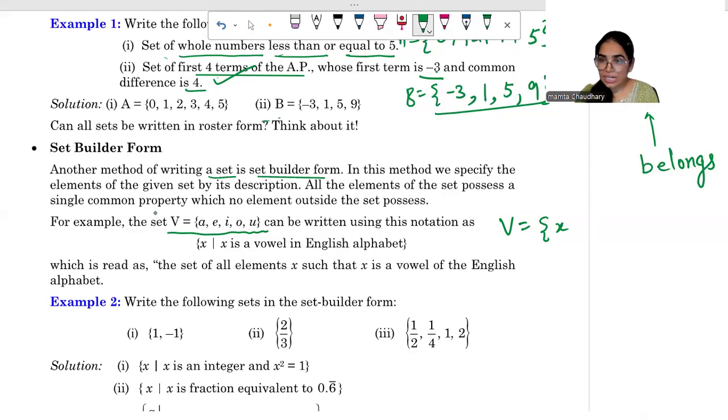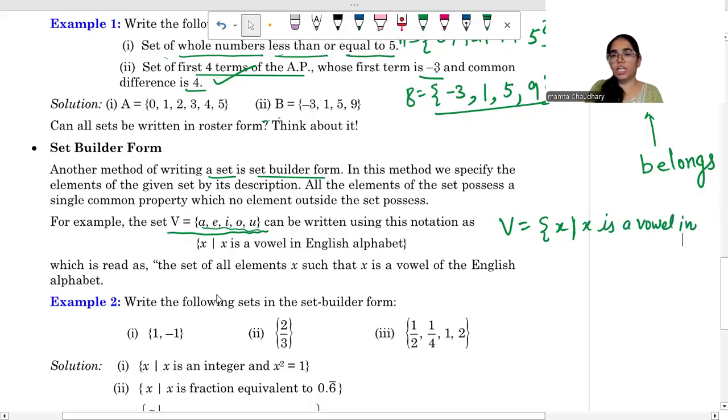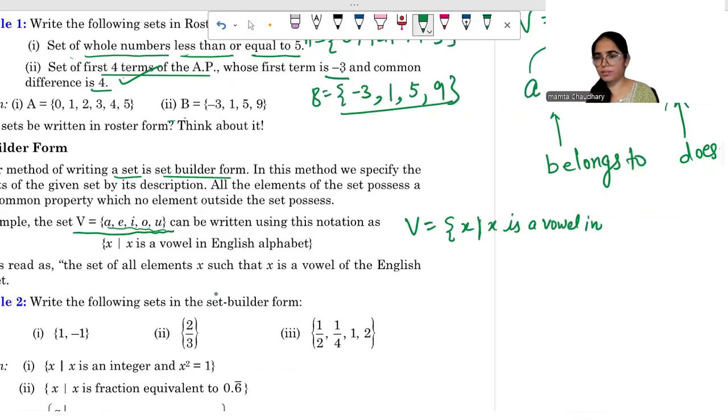X, now this vertical straight line is known as such that. X such that X is a vowel in the English alphabet.